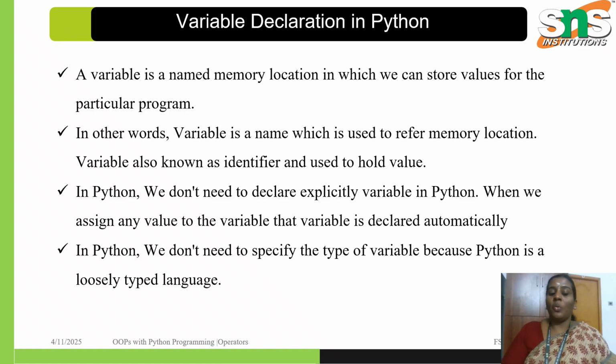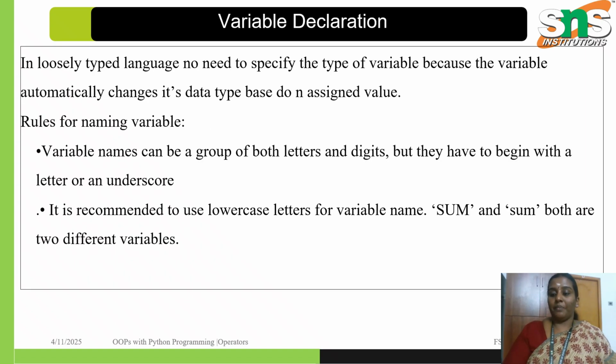In Python, we don't need to specify the type of variable because Python is a loosely typed language, which is easy to code and easy to understand. Also, variable declaration is a fundamental concept in computer science that introduces a variable name and also type to a program, enabling proper memory allocation, type safety, and also scope management. So we'll move on to the next slide.